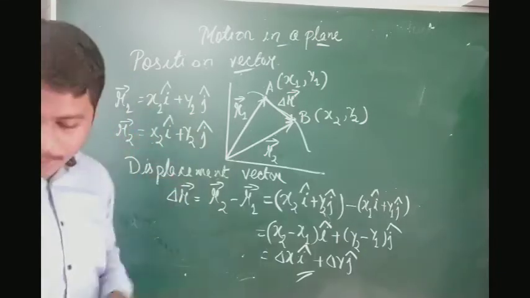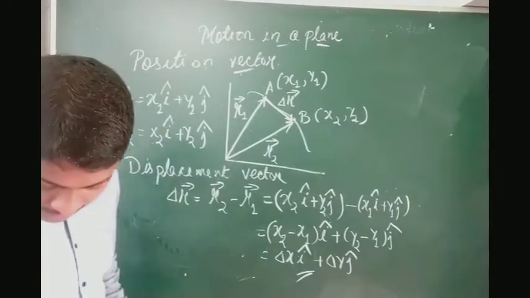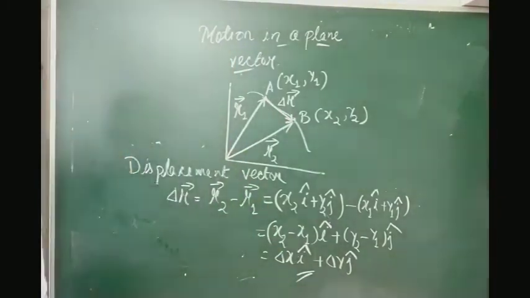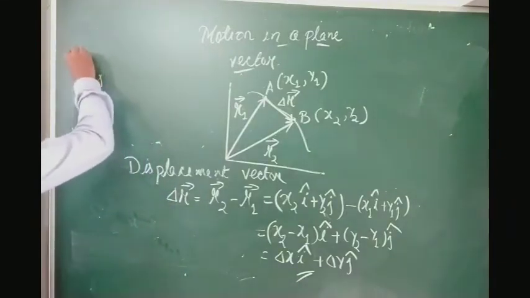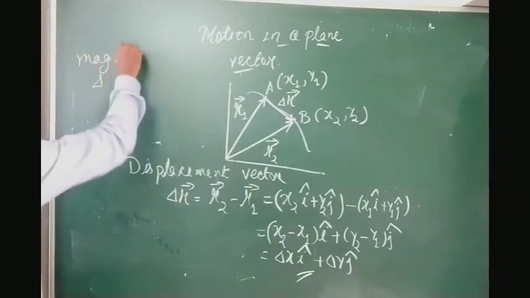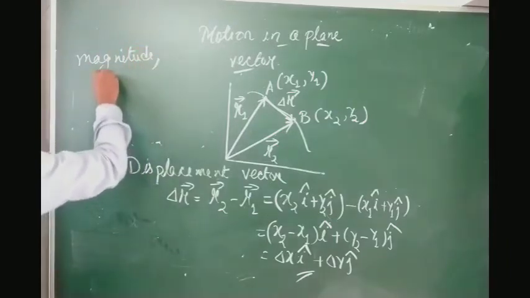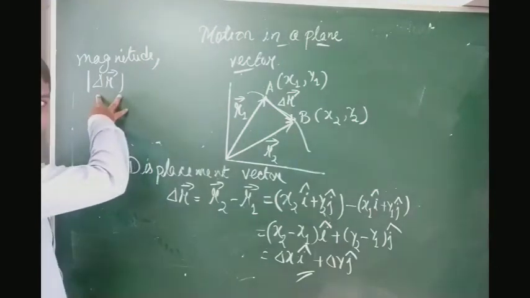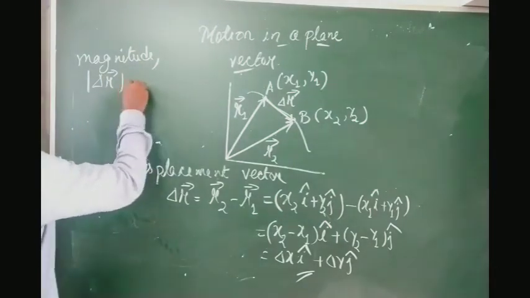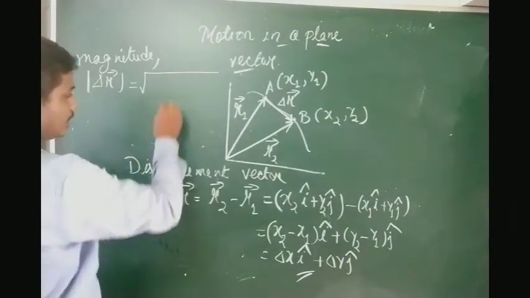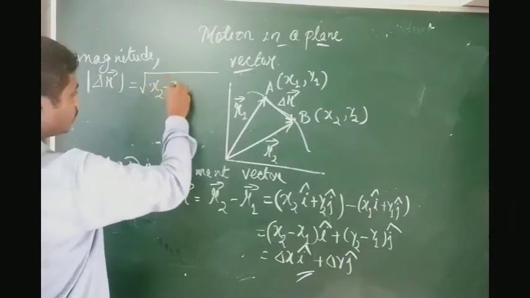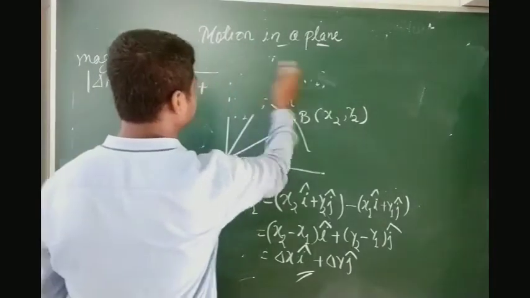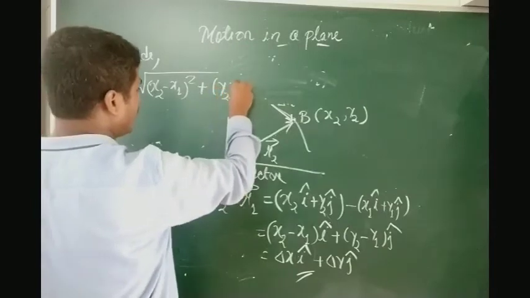Next, suppose I want to find out the magnitude of displacement. Magnitude of displacement delta r vector, you have to put in between a modulus, will be equal to root over x2 minus x1 whole square plus y2 minus y1 whole square.